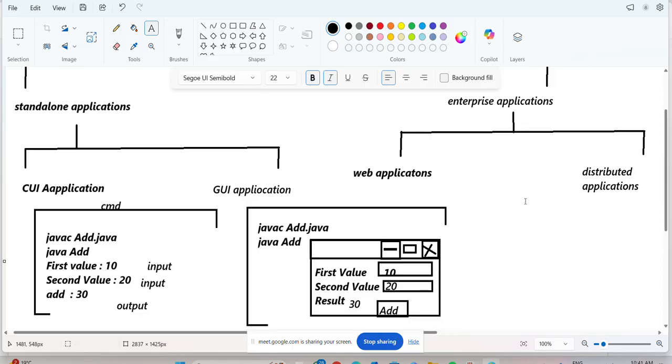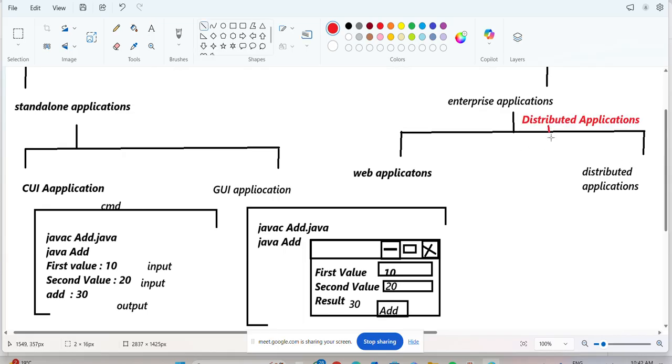If the interviewer asks directly how many types of distributed applications, here I am writing about distributed applications. If they ask about enterprise applications, how many types? Two types: web applications and distributed applications. In this, distributed applications also again have two types. Now what are the two types of distributed applications?